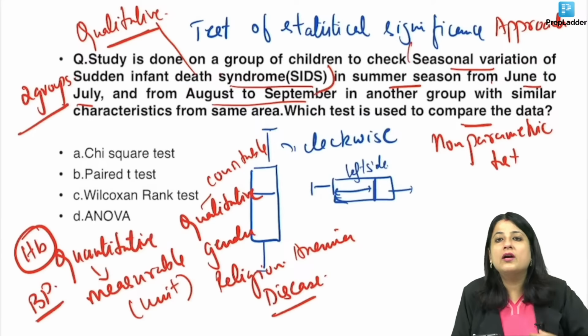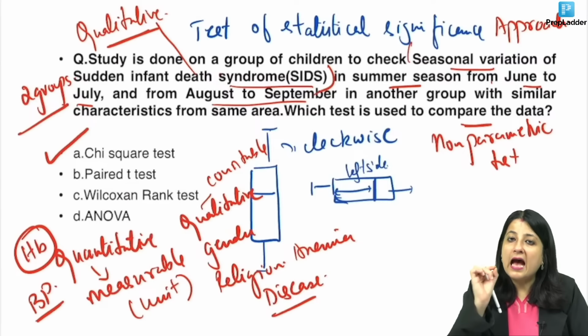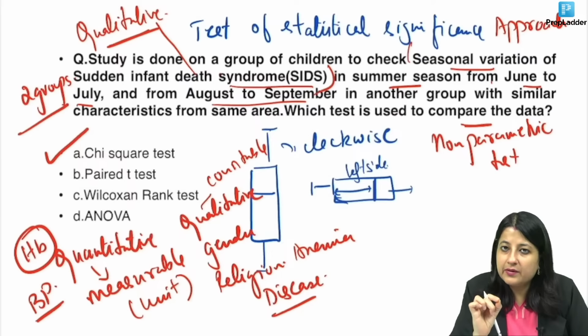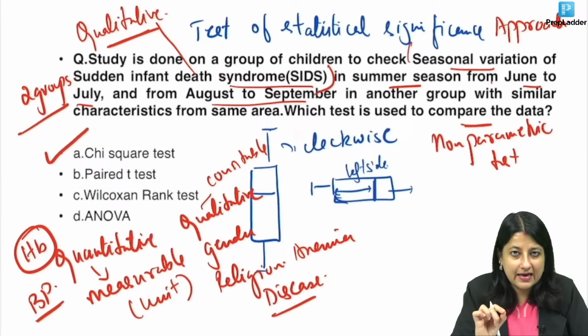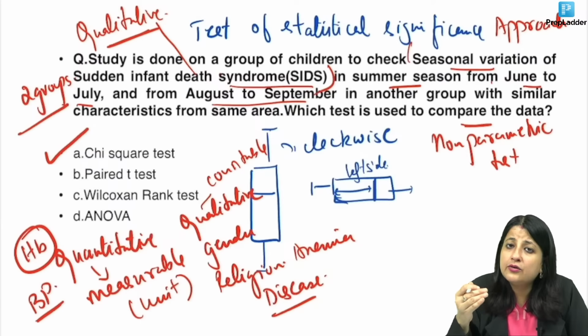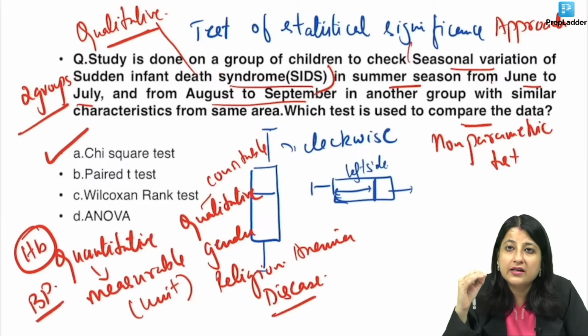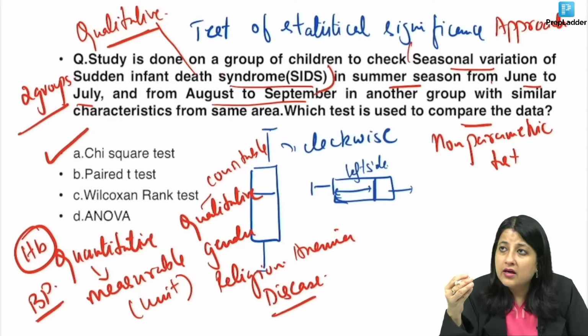Understood? Moral of the story, never rush in such questions. First see, is it a quantitative variable or is it qualitative? How will you know? All you need to do is ask yourself, does this variable have a unit? If your answer is yes, like blood pressure, hemoglobin, height, weight, all of these have a unit, it is quantitative. If it does not have a unit, but you can just count, like gender, religion, blood group, disease, it is qualitative. Now if it is quantitative, you will take up parametric.